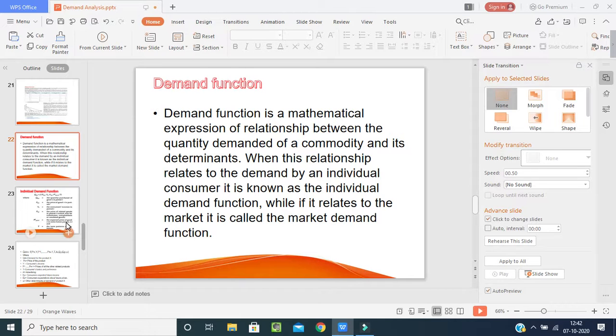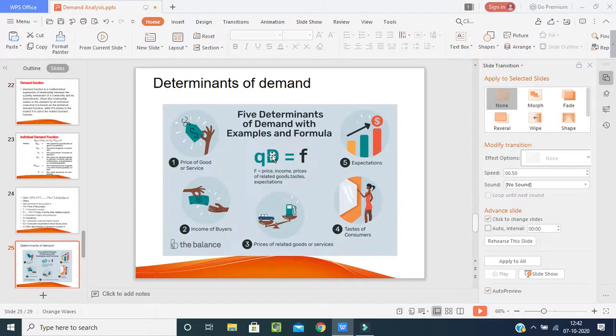Let's see. These are the 5 determinants of demand with examples and formula. Prices of goods and services. What is the price? What is the income of the buyers? What are the prices related to goods? Taste of the consumer or the preferences, and expectations from the customers. These are the 5 determinants of demand, examples of individual. Now we'll go one by one.